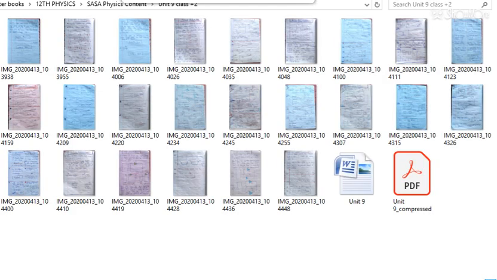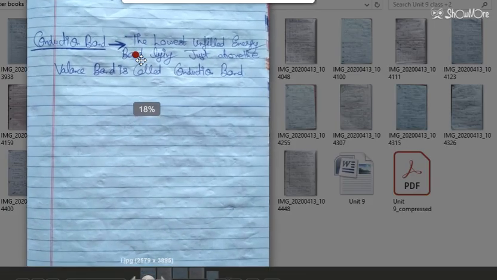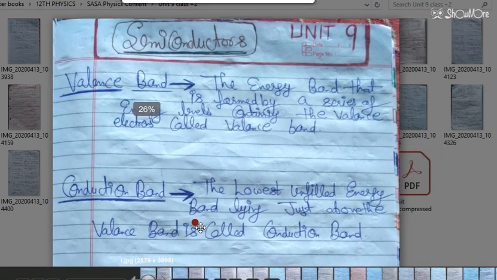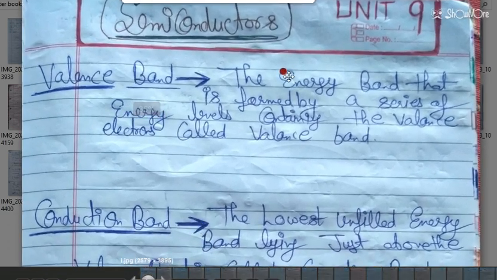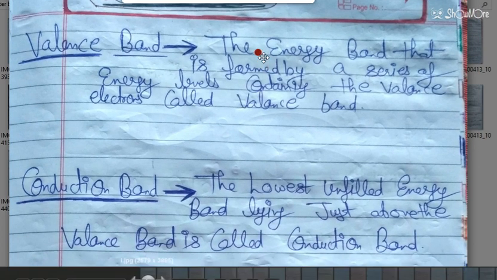So this is the 9th unit and we have started with the conduction band and valence band. You can see the definitions here. The energy band that is formed by a series of energy levels containing the valence electrons is called the valence band.